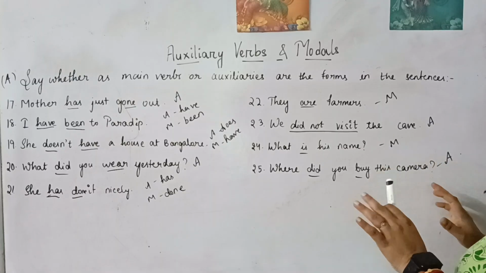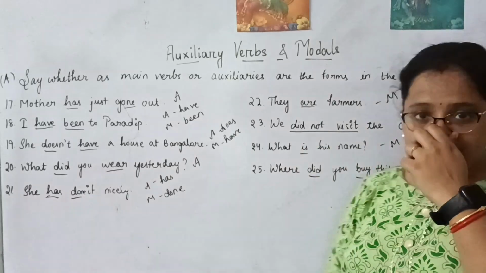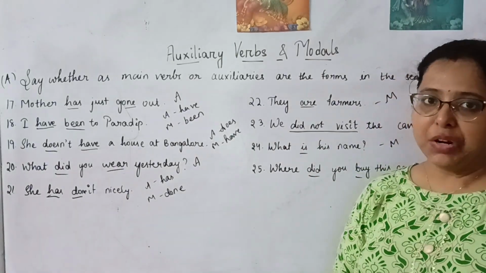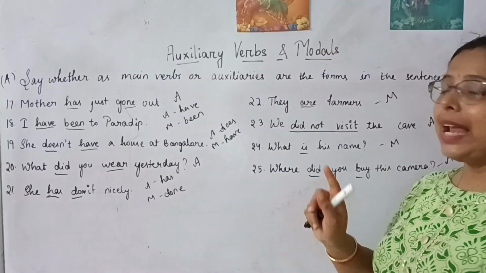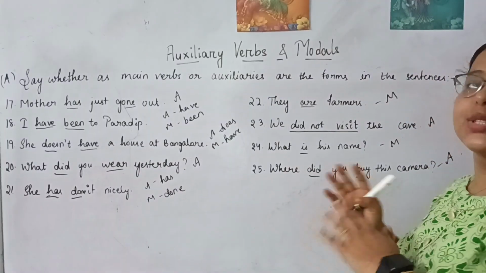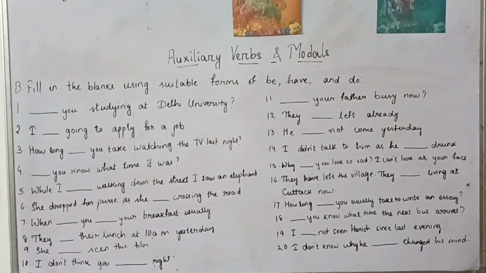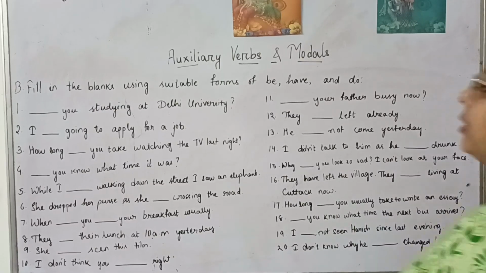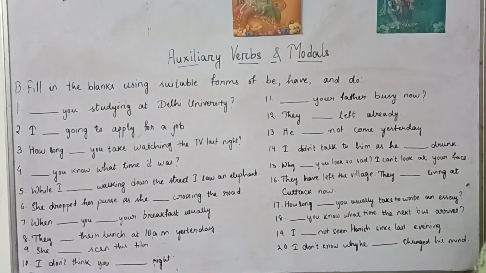I hope you all are clear with how to identify the auxiliary verbs given in the sentences, whether it is acting as a main verb or as a primary auxiliary verb. Clear? Let's move to some more questions on this. Okay, students, here the question is to fill in the blanks using suitable forms of be, have, and do forms